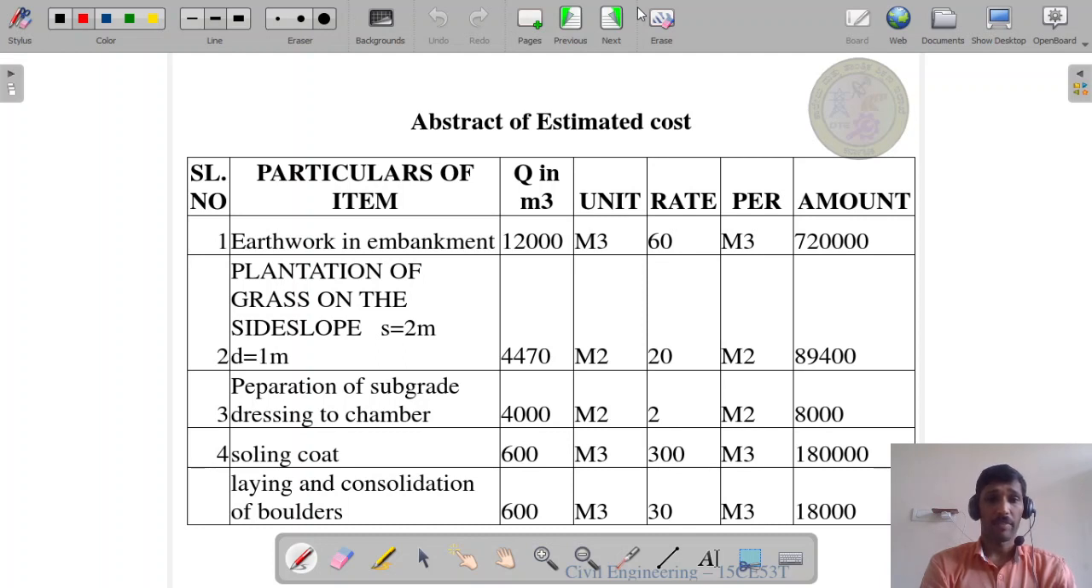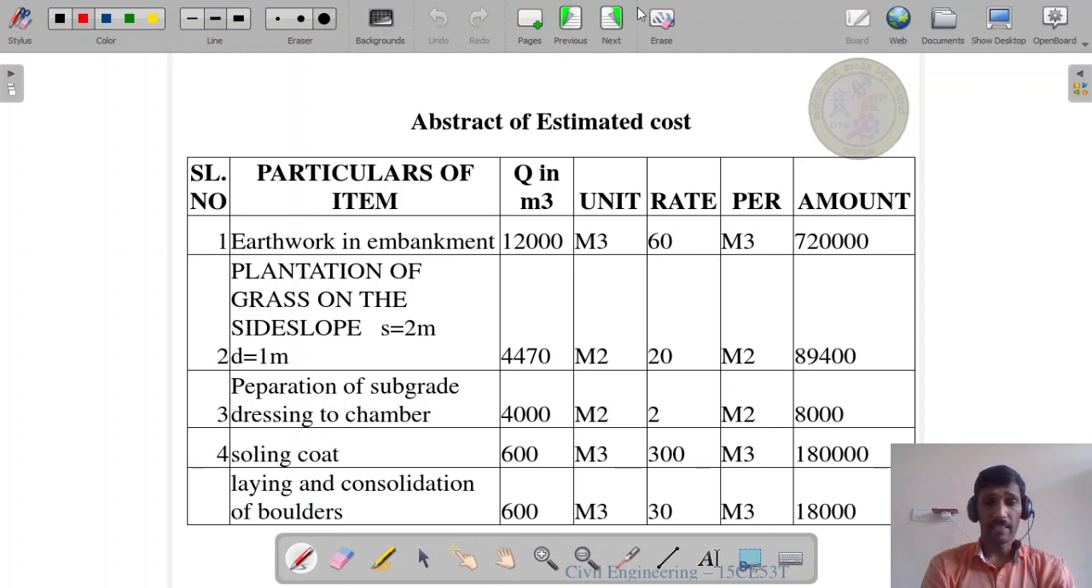Next, plantation of grass on the side slopes. S is equal to 2 meter, D is equal to 1 meter. Quantity is calculated as usual, 4470 meter square. 20 rupees per meter square is the rate. Now multiplying this, we get the answer 89,400 rupees.